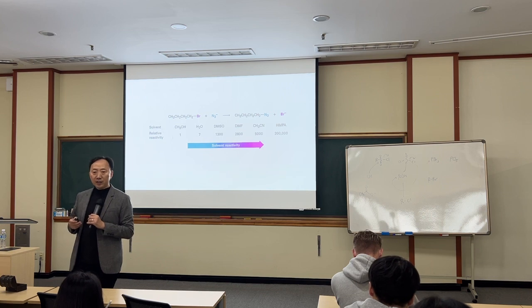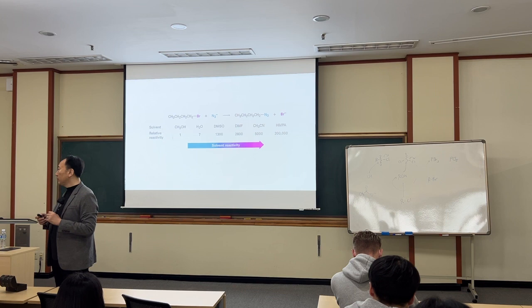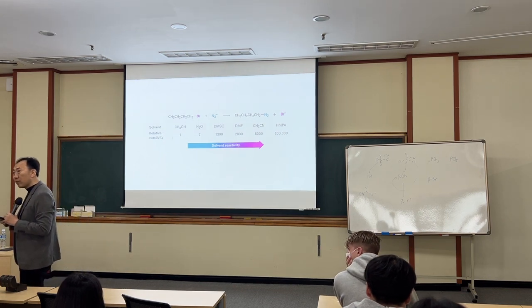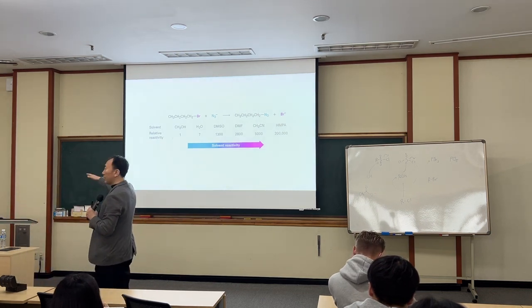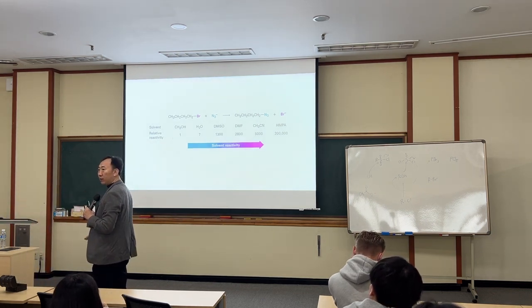Among those reactants, which one is stabilized? The nucleophile is stabilized. You remember previously, if the reactant is stabilized, its energy goes down.